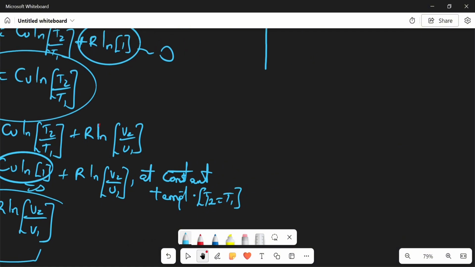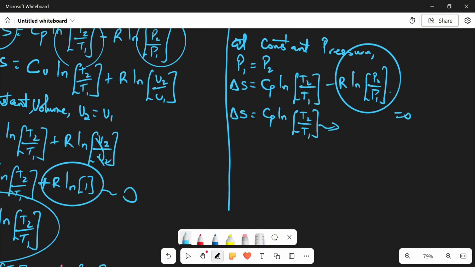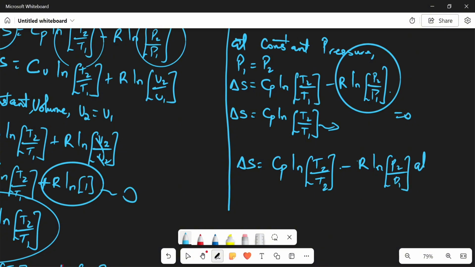What about if we want to have it in terms of temperature? The same way too. We are just going to say our change in S is equal to CP ln T2 over T2, since T2 is equal to T1, minus R ln P2 over P1. We should not forget this is at constant temperature.